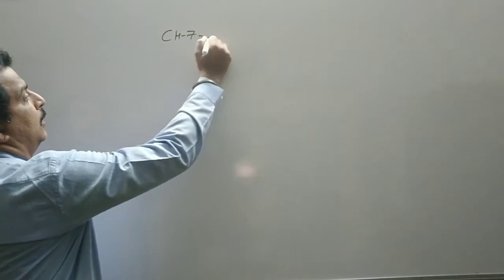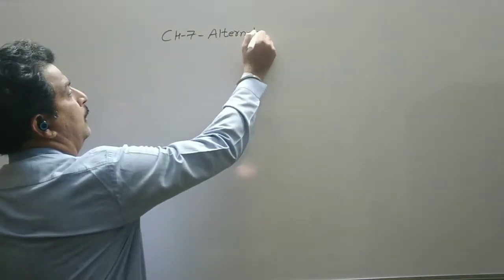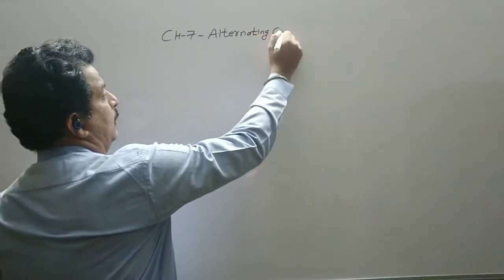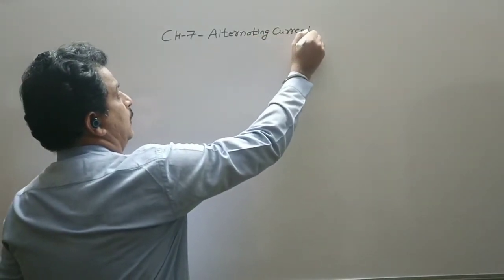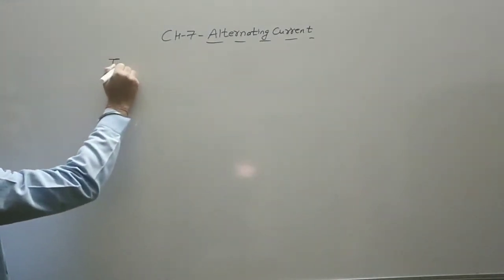Hello students, today we will start chapter 7, alternating current. Now, introduction of the chapter.